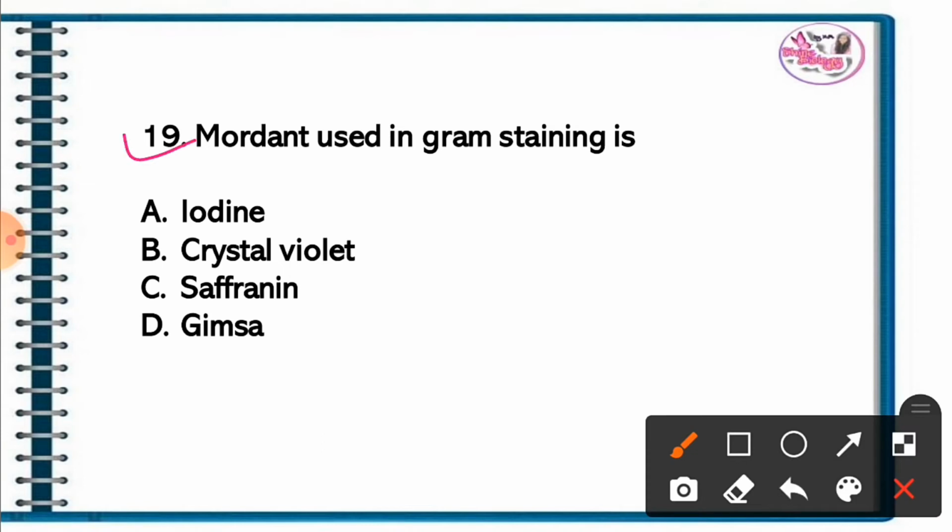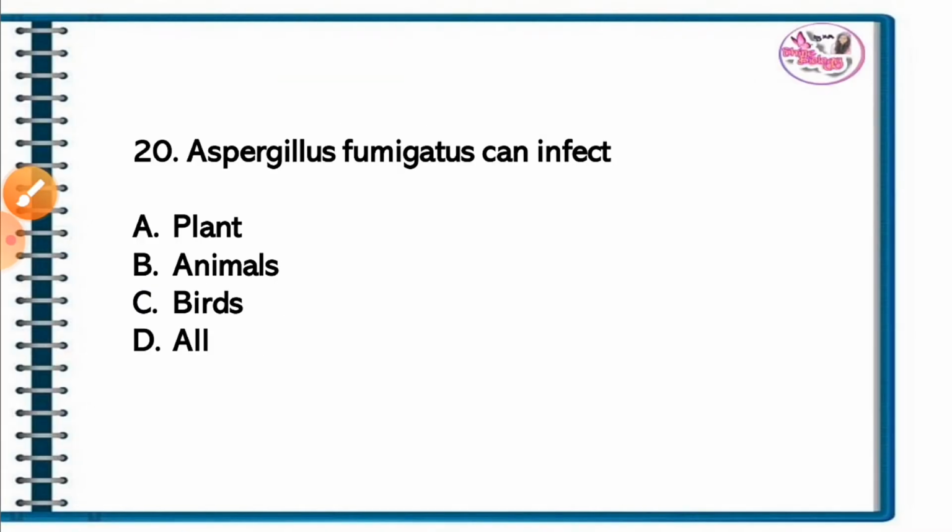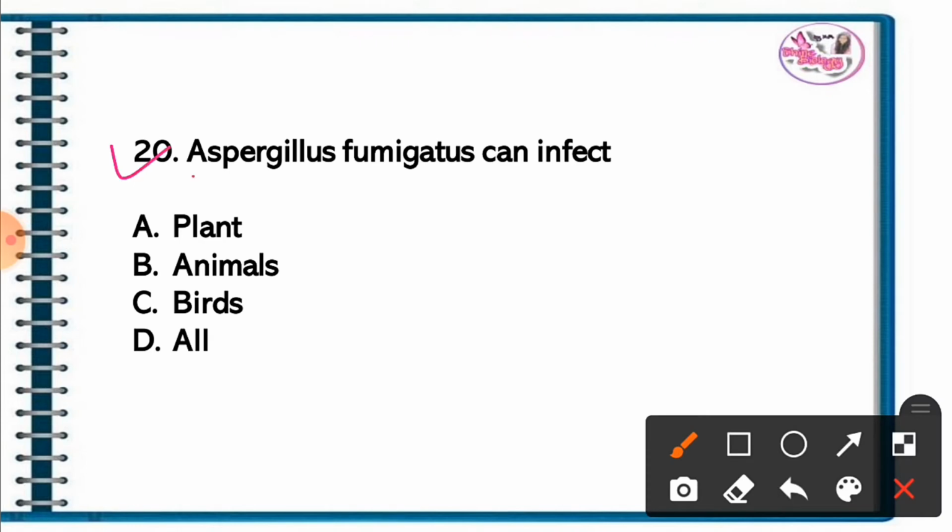Question 19. The mordant used in gram staining is. The correct answer is iodine. Iodine is used as a mordant in gram staining. Question 20. Aspergillus fumigatus can infect. The correct answer is option B. It infects animals.